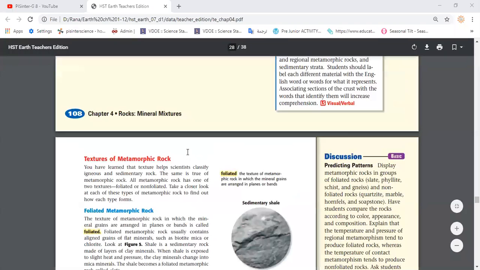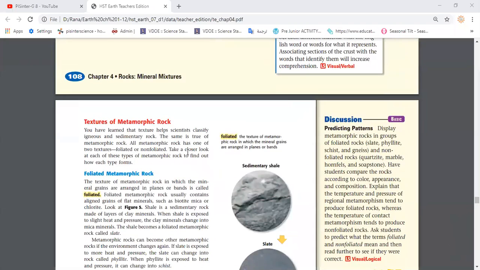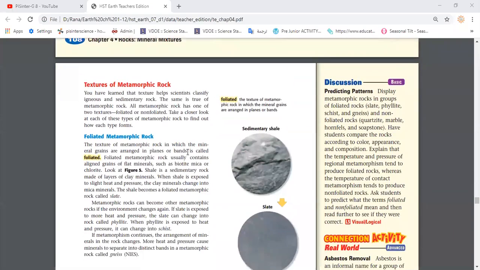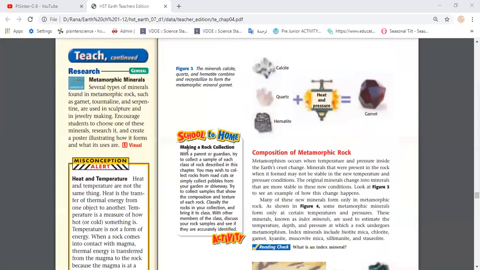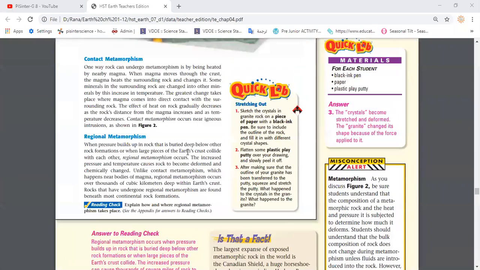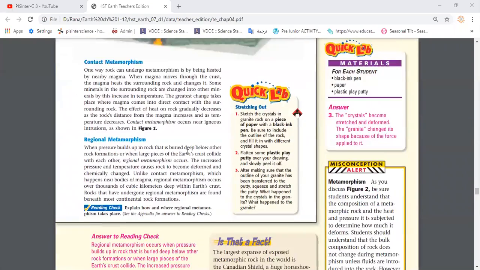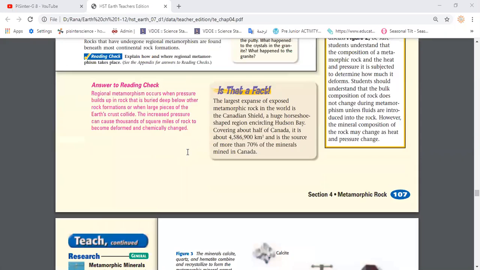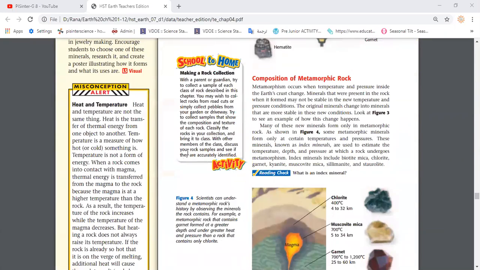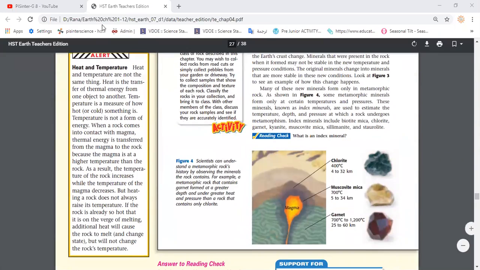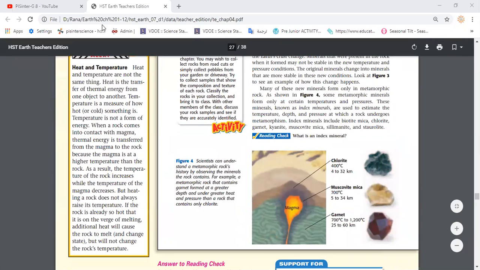Okay, guys, today, inshallah, we're going to continue section 4 of chapter 4. We're still talking about the metamorphic rocks. So let's make a kind of revision about what we studied in that lesson. Who can remind me what is a metamorphic rock? Who can tell me, guys, what is the origin of a metamorphic rock?